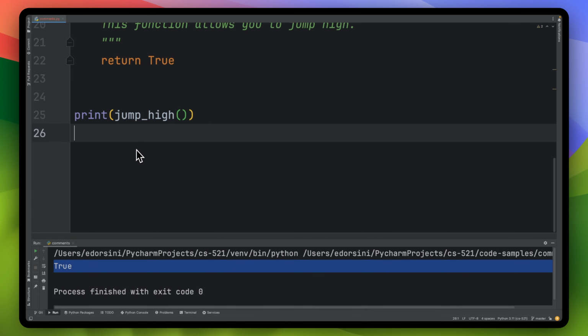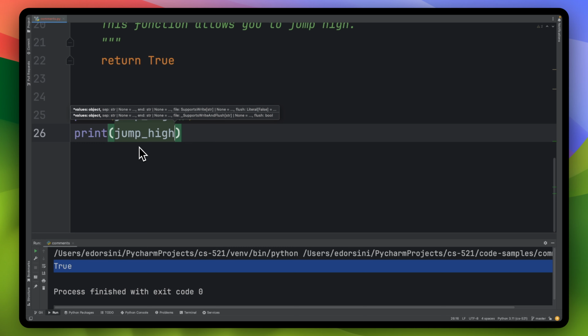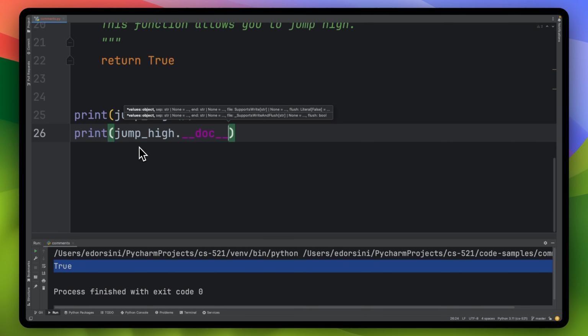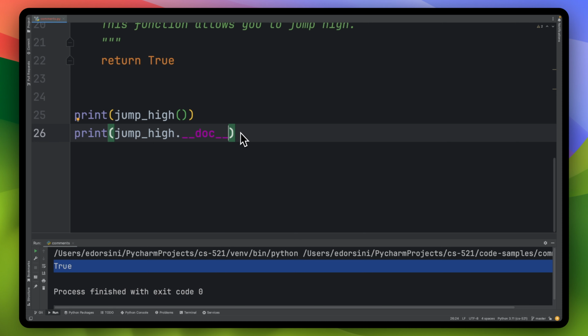That's great. But you could also print jump high, but not execute the function, but go ahead and get me the dunder function, which with dot notation, we can get properties and attributes. In this case, we can get the method, invoke this method, print doc. So let's run that.